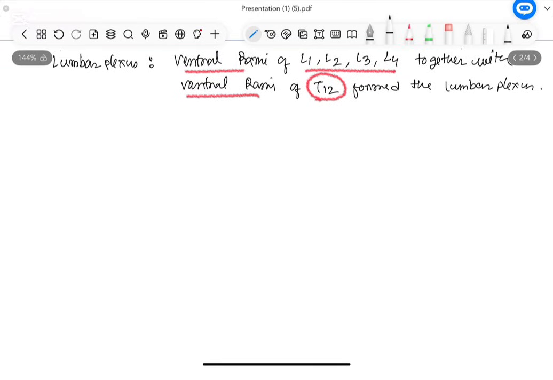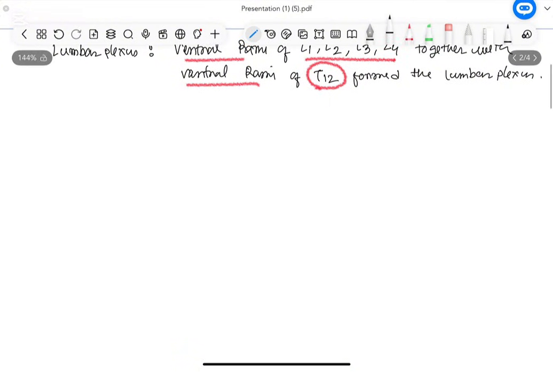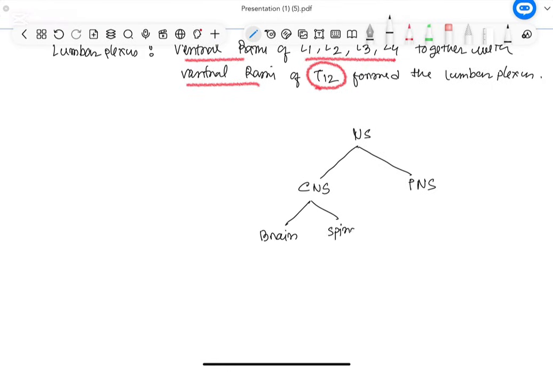Now, before starting the supply and location, we should have a very good explanation about this ventral rami. We know our nervous system. The nervous system is divided into two, central nervous system and peripheral nervous system. Central nervous system is again divided into two, one is brain, another one is spinal cord.